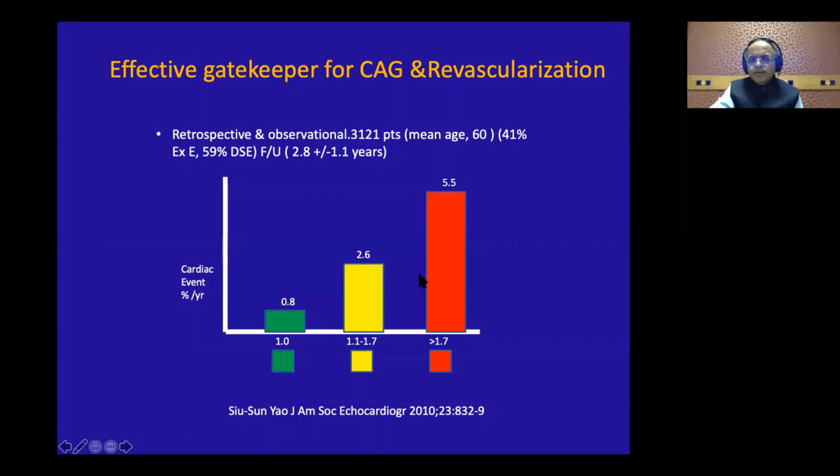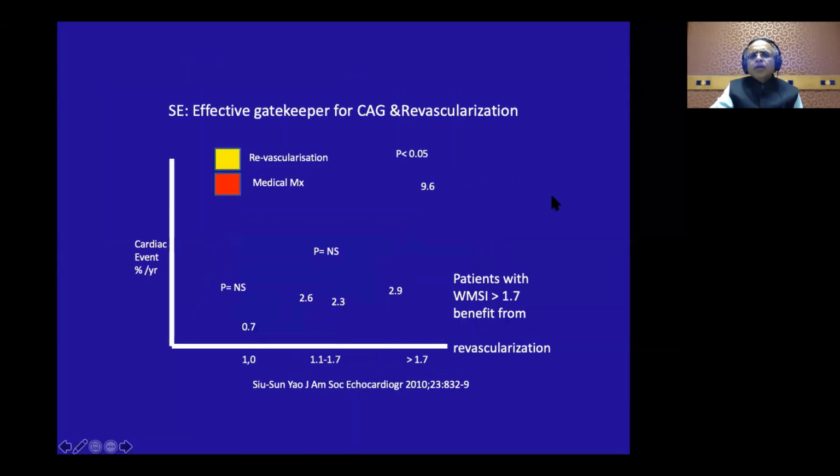But interestingly, the ISCHEMIA trial actually recruited this particular group. Then if you look at the effect of revascularization, now this is a retrospective study. It is not like a prospective study like the ISCHEMIA trial. Now here, you see that revascularization is shown by the yellow graphs and the medical management by the red graphs.